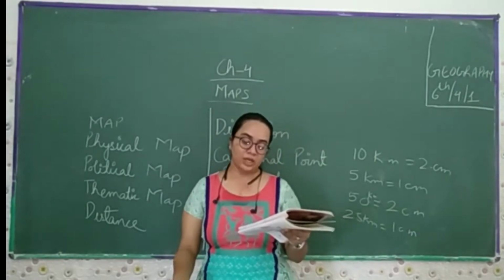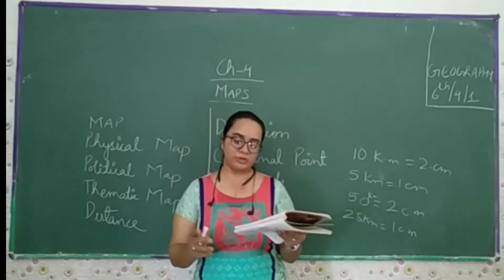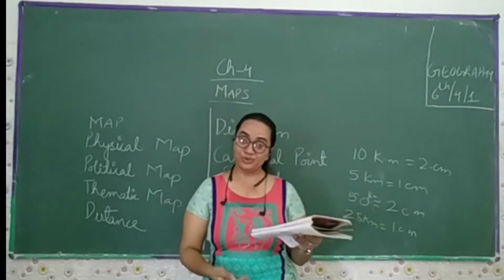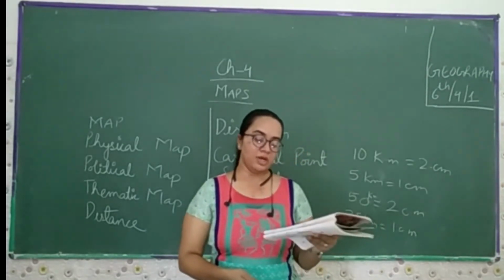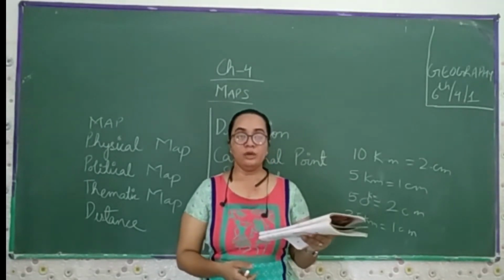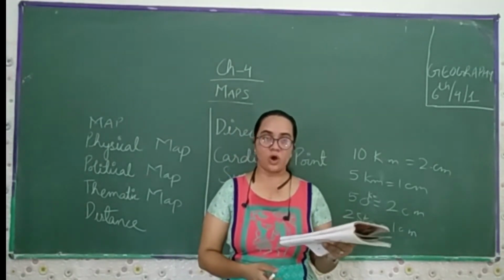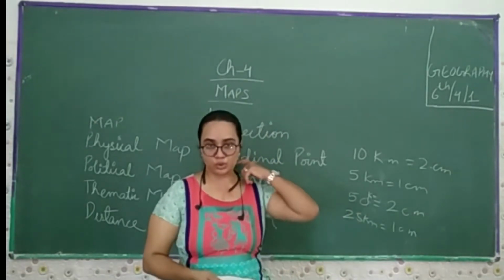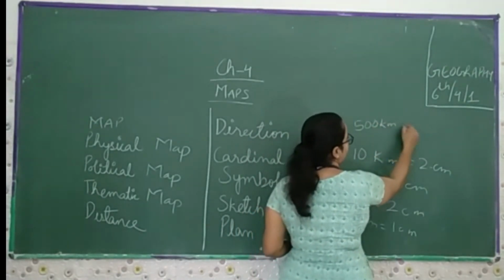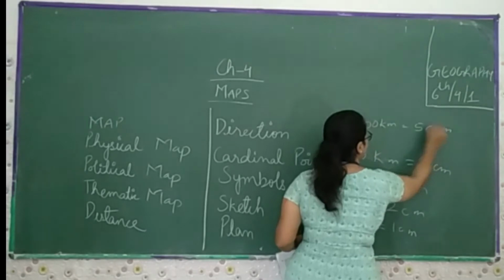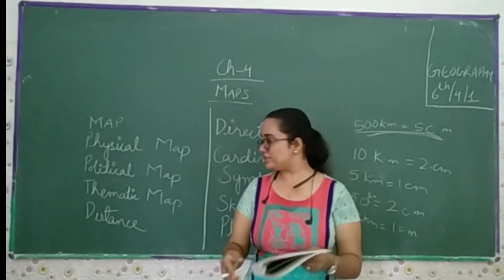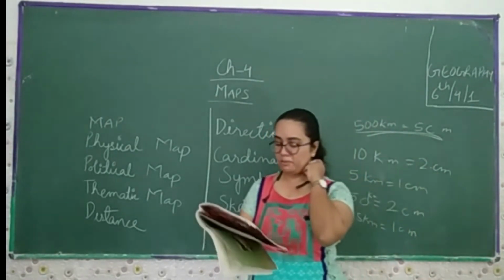If you know the scale, you will be able to calculate the distance between any two places on a map. When a large area like a continent or country is to be shown on paper, we use a small scale. For example, 5 centimeters on the map shows 500 kilometers on the ground. We call this a small scale map, where we show 500 kilometers in 5 centimeters. So keep this in mind: small scale map.